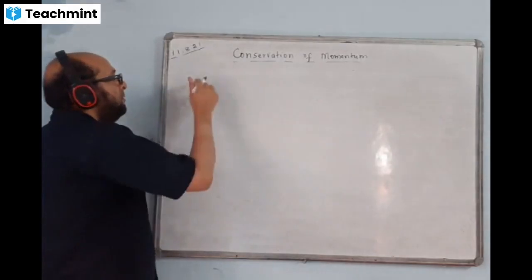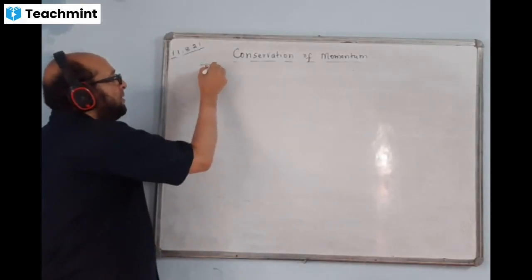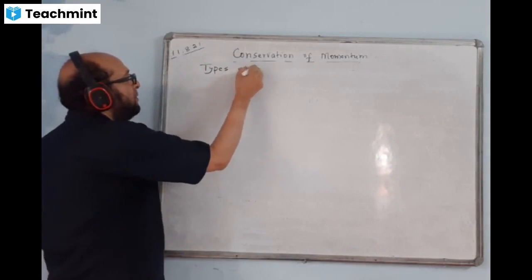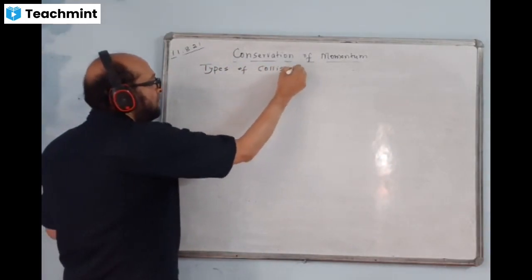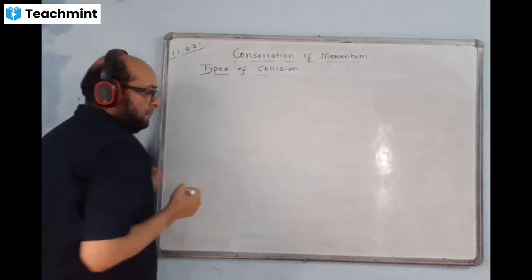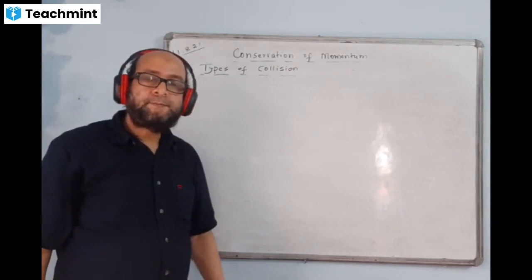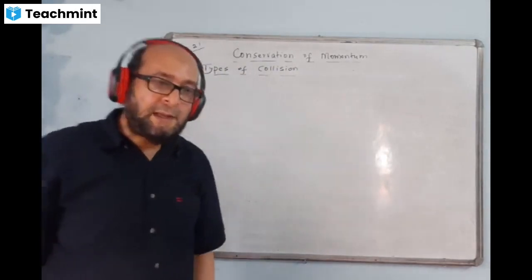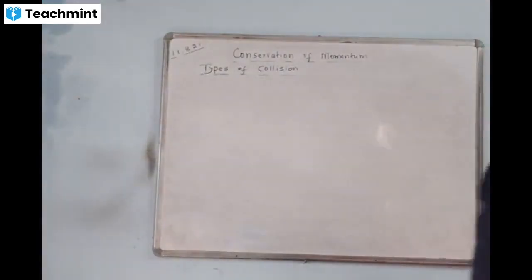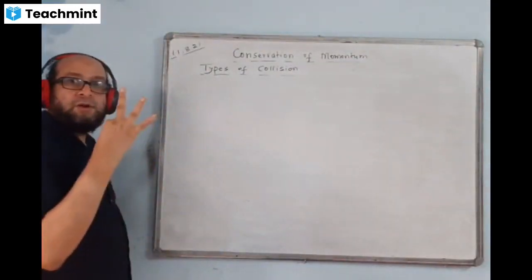Now I'm talking about types of collision. You just give the heading now, types of collision. In any type of collision, the law of conservation of momentum is verified. All types of collision, explosion and all, are examples of conservation of momentum. There are three types of collisions.